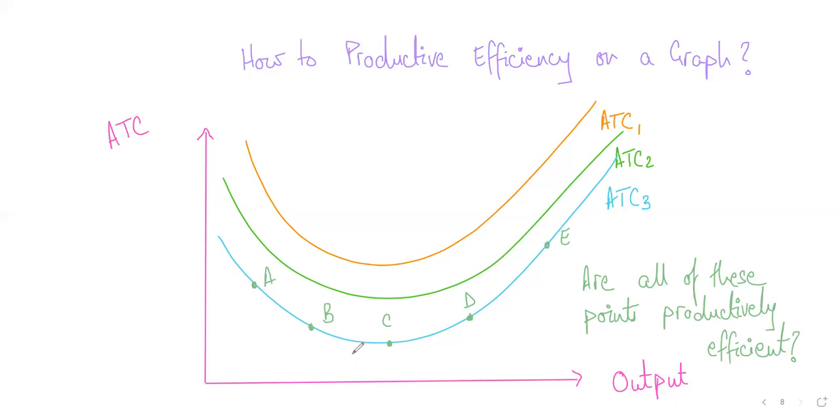The answer is all of them are productively efficient because all these points are on the lowest possible ATC curve. So all points on the lowest possible ATC curve are productively efficient, but C is most efficient of all these. Now, this might sound a little weird to you, but let me tell you how this works. So let's write this down.